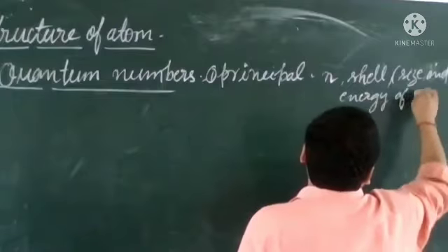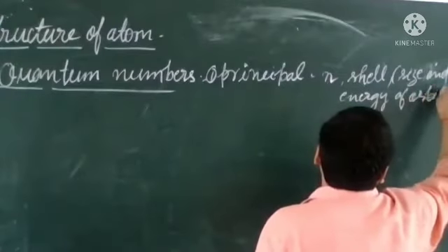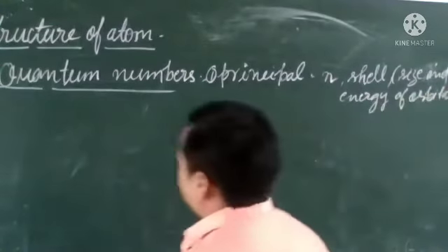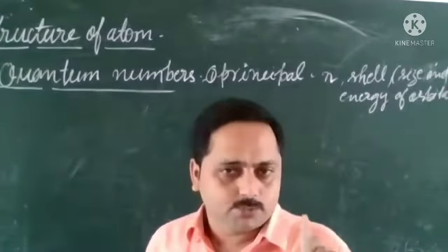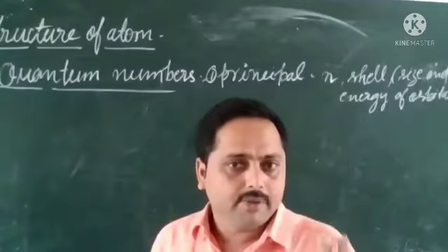Just take note: it shows shell, size and energy of particles. And the value of n is never zero. Remember this.